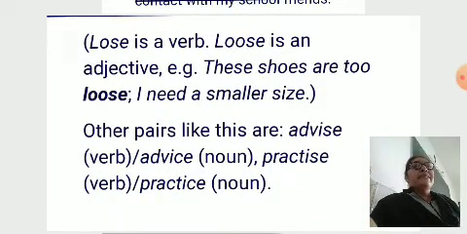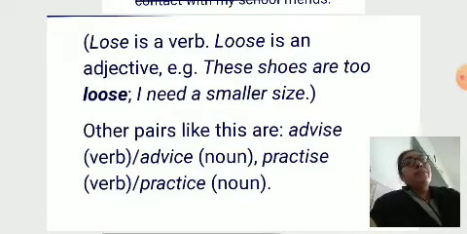Other pairs like these: advise is a verb, advice is a noun. Practise, here practise is a verb, practice is a noun. So keep in mind, advise is a verb and advice is a noun.